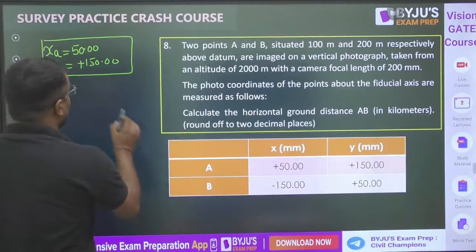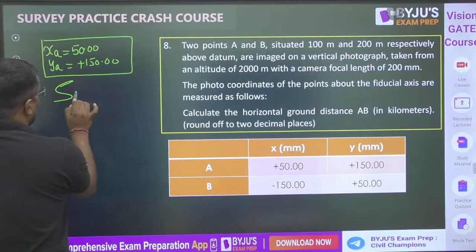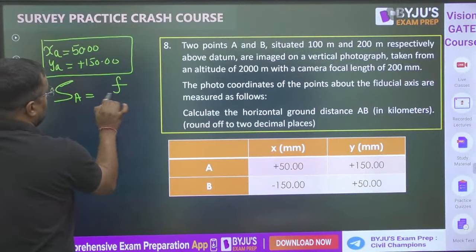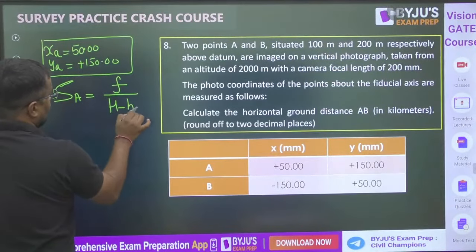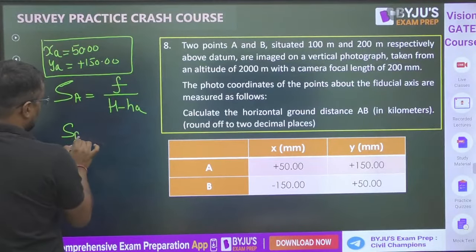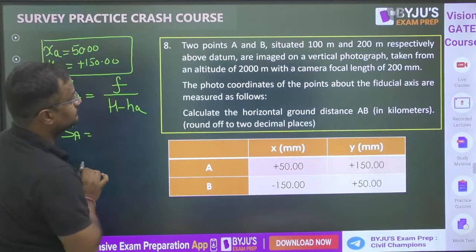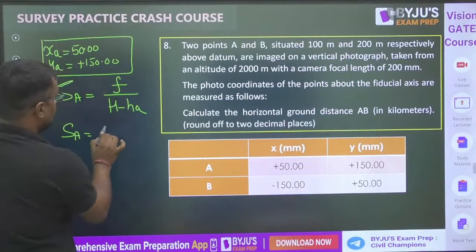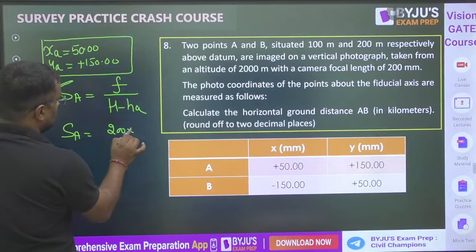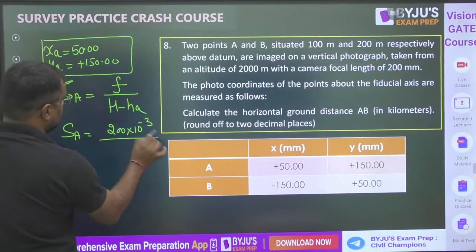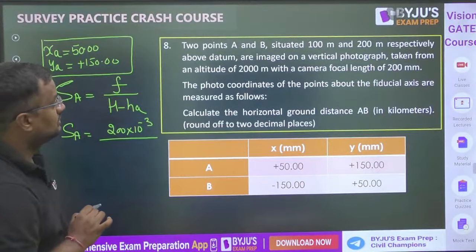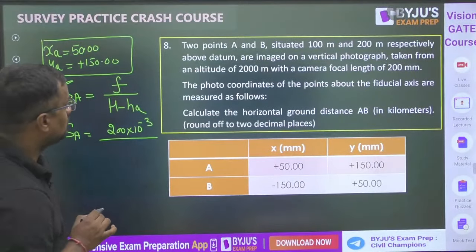What is the scale of a point? Scale of a point is focal length upon H minus ha. What is the focal length? 200 mm. So 200 into 10 to the power minus 3 upon capital H, taken from an altitude of 2000 meter.